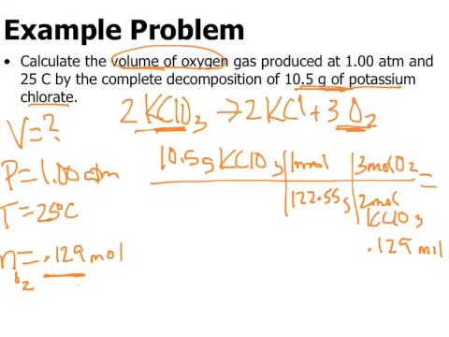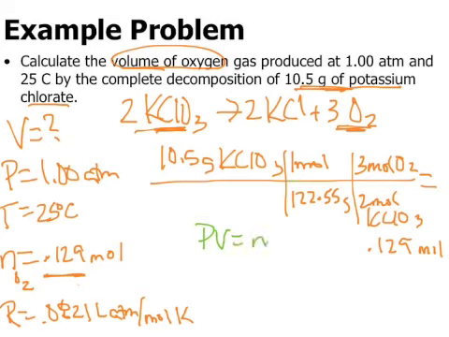So now I have a pressure, a temperature, moles, and R is still 0.0821 liter atm per mole K. And now I can take all this and go into PV equals nRT. I'm going to switch color here so we can keep track of what's going on. PV equals nRT. Pressure is 1. Volume is what I'm solving for. n is 0.129.